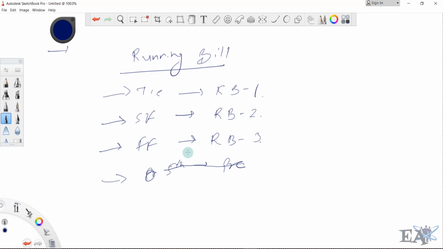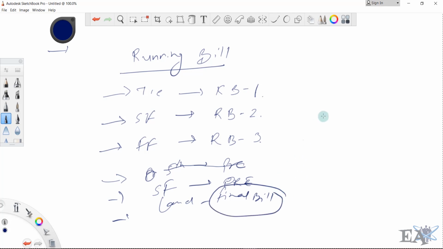Okay, so we've got development works as well, right? So we have the 6th floor, we present the pre-final bill, and after we complete the land development works, we provide the final bill. This final bill will contain information from RB1 up to the final bill. All this information it will contain.